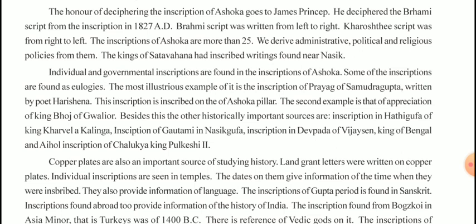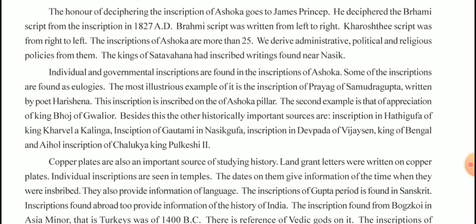Besides this, the other historically important sources are the inscription of Hathi Gufa of King Kharavela of Kalinga, the inscription of Gautami in Nasik Gufa, the inscription of Devpada of Vijay Sen, the king of Bengal, and the Aihole inscription of Chalukya king Pulakeshin II.